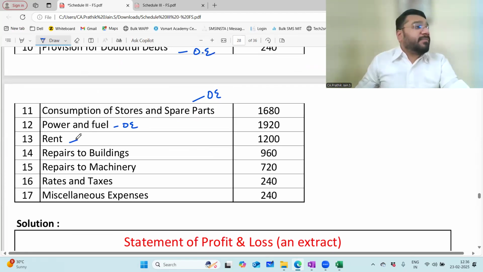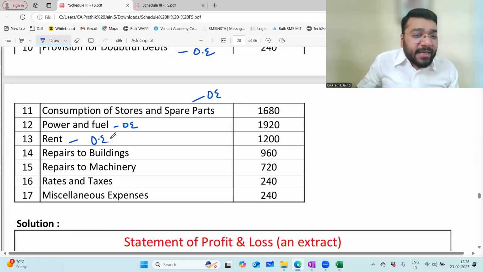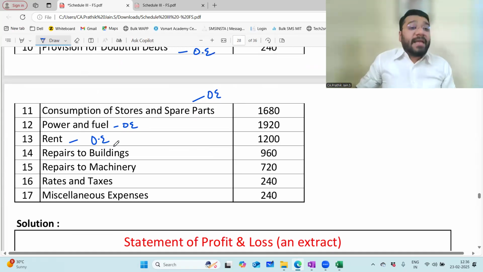Nothing mentioned paid or received. You have to check which column it is. If it is in the debit column, rent expenses. Credit column, rental income. Nothing mentioned means always expenses. Which category? Other expenses. Repair to building.